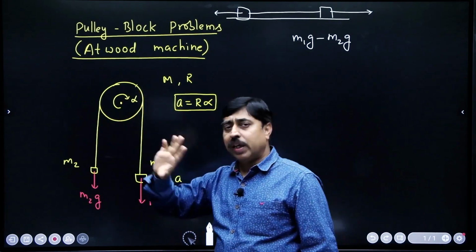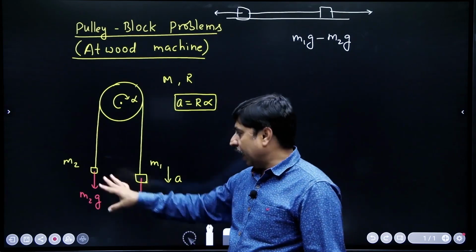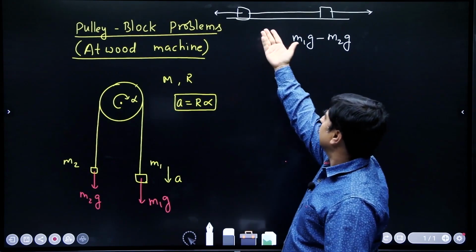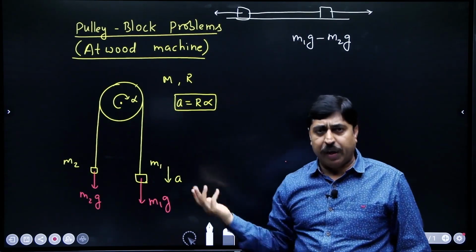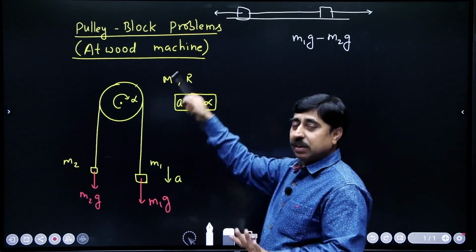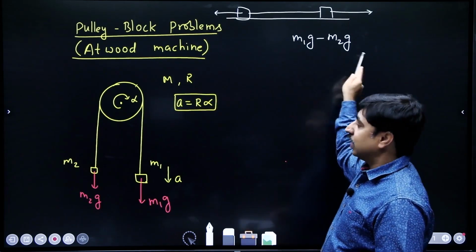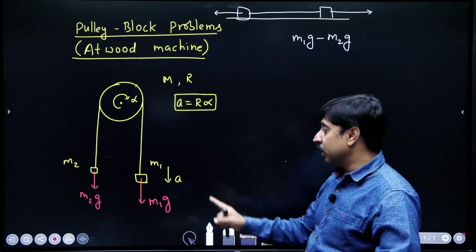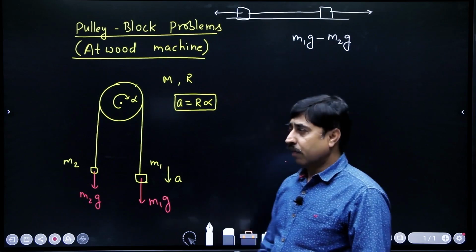The presence of the pulley does just one thing. The direction of motion has been changed. When this goes down, this goes up. In this case, both of them will move in the same direction. That is the only difference. But I can always picturize this system like this and take this as the resultant force which is responsible for running the system of these two blocks.